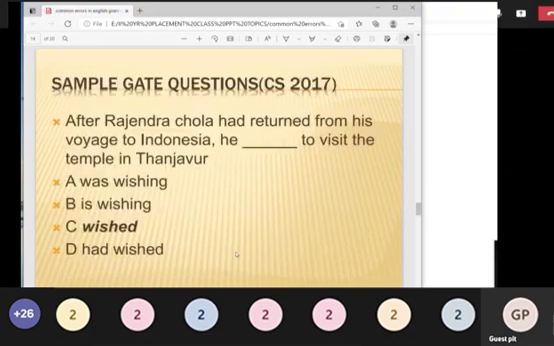But you should be very clear, as we have seen in this example, the same rule applies to the question. He is speaking about some particular specific time, so what tense do you have to use? You have to use simple past tense, that is, he wished to visit the temple in Tanjore. Okay, so this is a general rule that you have in tense.